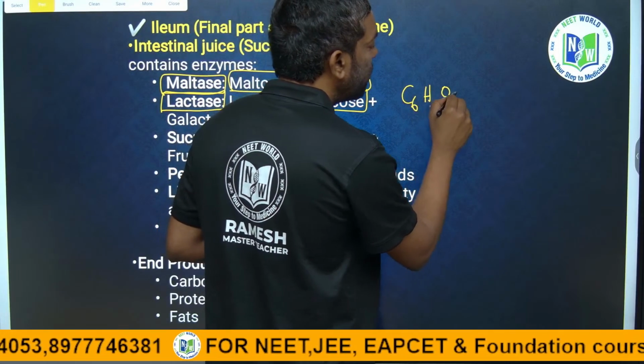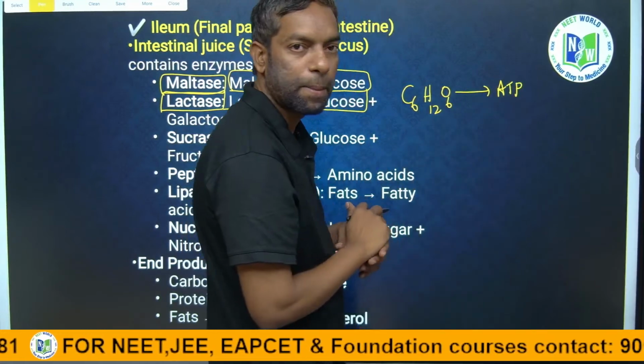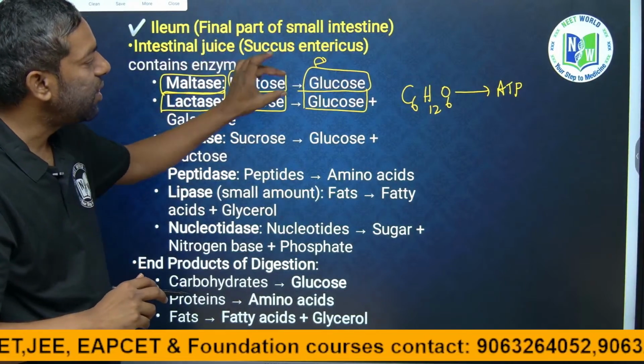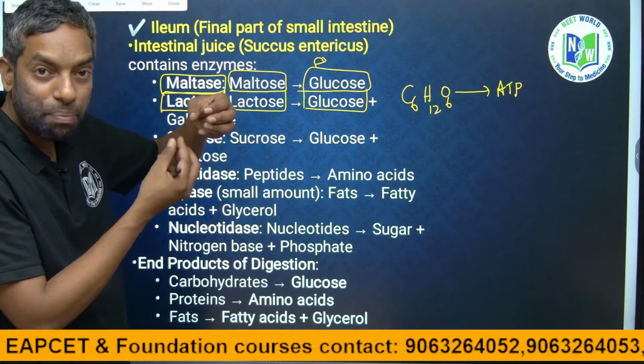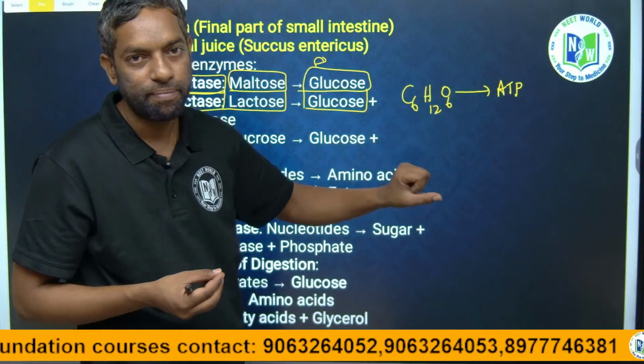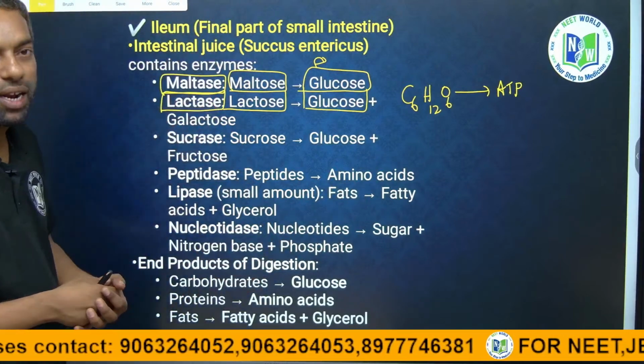C6H12O6 is the glucose formula, which releases ATP energy, guys. Either carbohydrates or fats can finally be broken down into glucose. Glucose itself gives the energy. Finally, they can release energy, where in the small intestine.